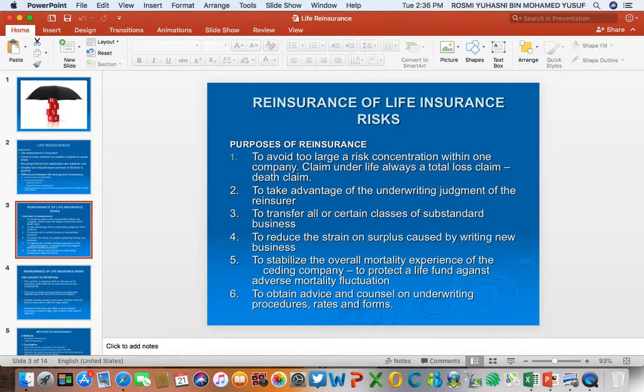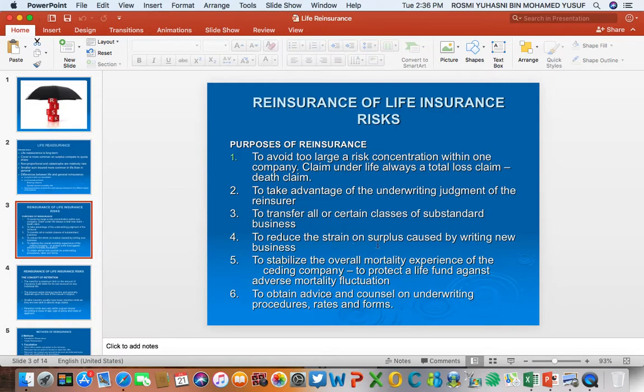Number three, to transfer all or certain classes of substandard risk. So in life insurance, there are a certain number of people with substandard risk. You know that very well. What is substandard risk? People who are smoking, people who have health problems. Those are considered substandard risk, which is below normal risk. So the insurer needs to transfer this type of person with that type of risk to the reinsurer. They need to share the risk.